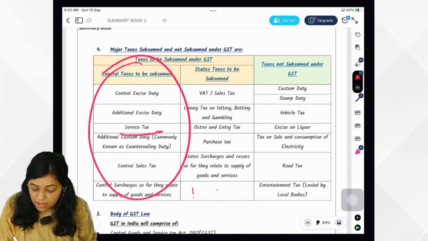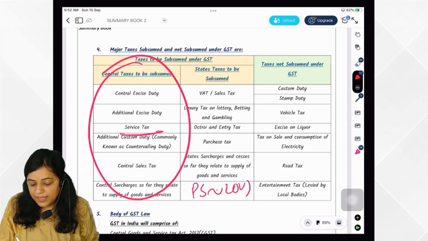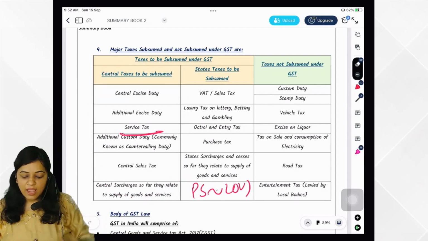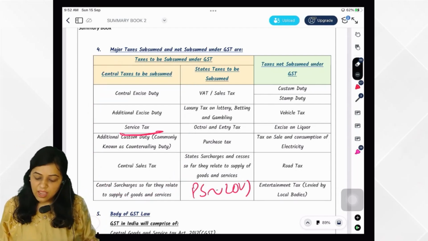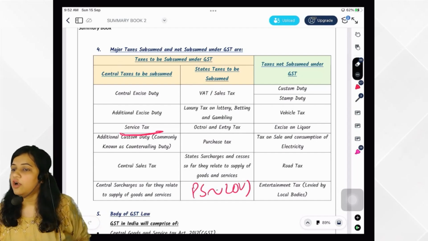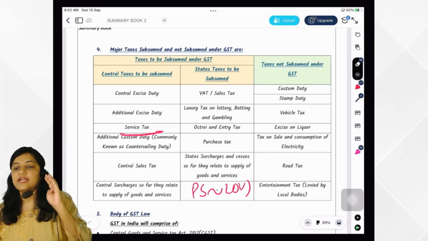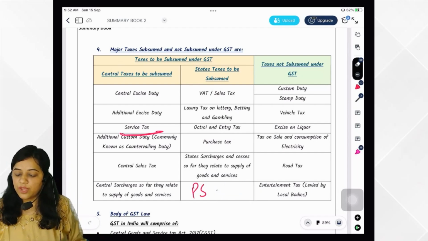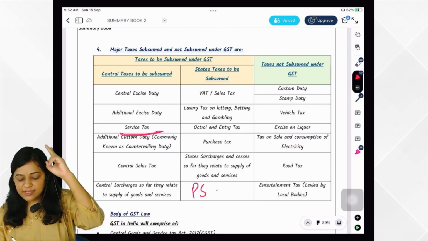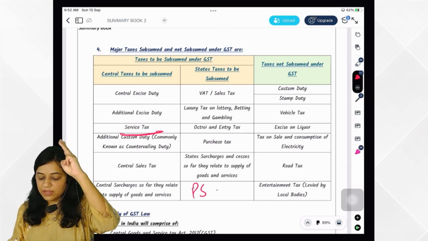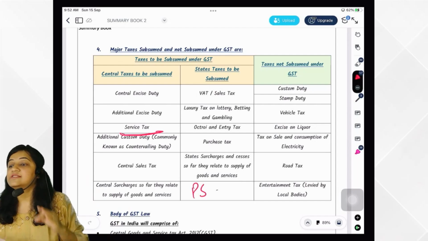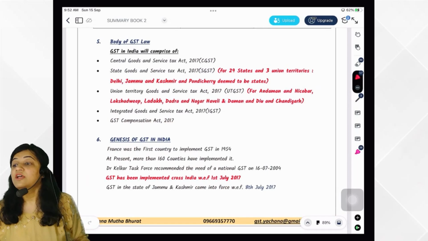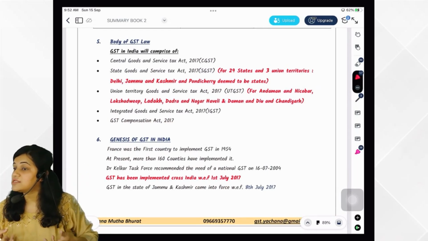What taxes are subsumed at the state level? What is the memory technique? PS Love is the memory technique, where P stands for purchase tax, S stands for state surcharges, L stands for luxury tax, on lottery, betting and gambling, O stands for octroi and entry tax, and V stands for VAT. So purchase tax, state surcharges, luxury tax on lottery, betting and gambling, octroi, VAT and sales tax. These are the taxes which are subsumed at the state level. These taxes have been subsumed in GST, and then GST has come.